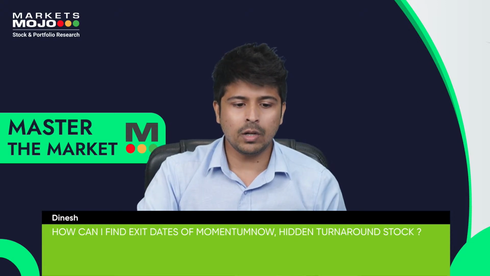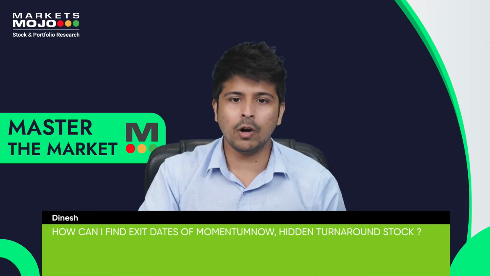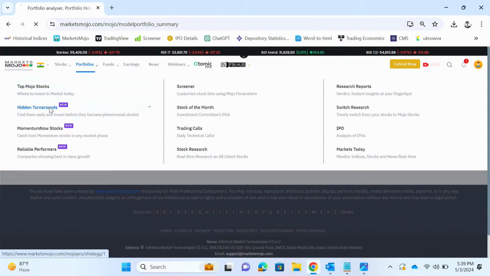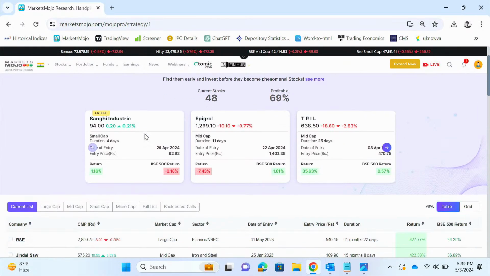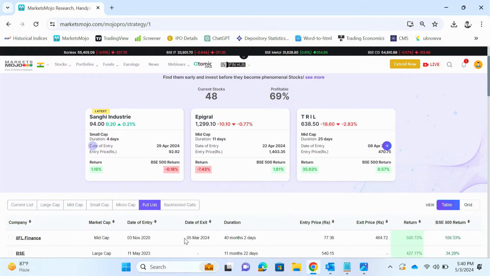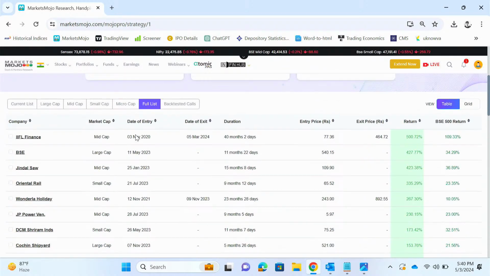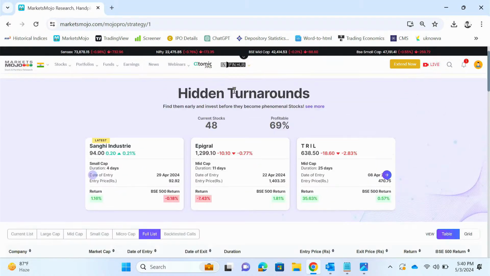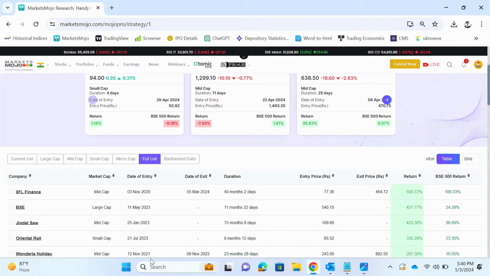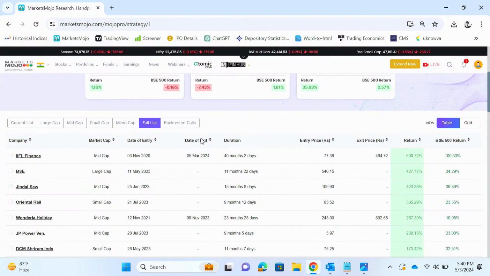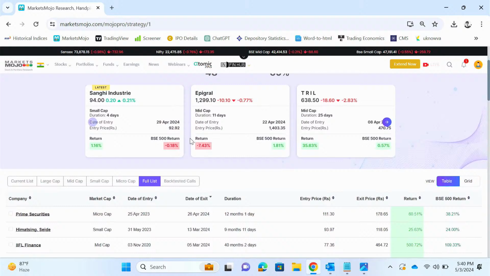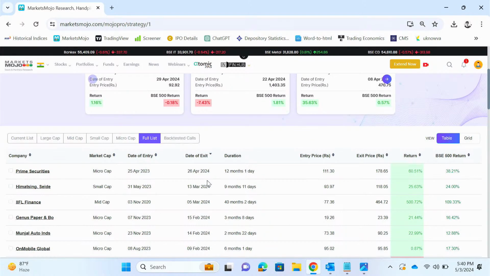Or if you want to find out exit dates for your earlier calls, then I'll just go to my screen. For earlier calls basically, go to full list. Here you can see, this full list consists of all the recommendations that we've made under this particular scheme, that is hidden turnarounds. So you can find the date of exit over here. So you can just toggle between. You can see the latest to exit hidden turnaround was Prime Securities. These are the returns that it gave compared to BSE 500.